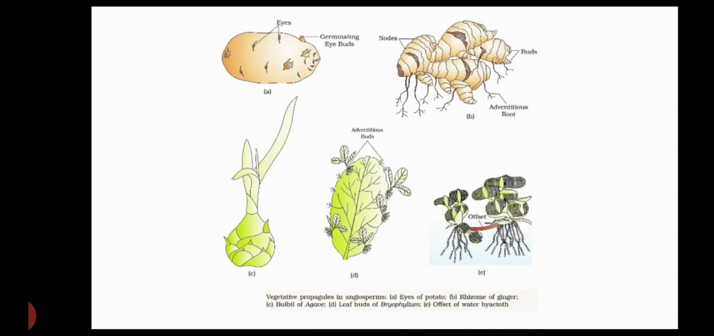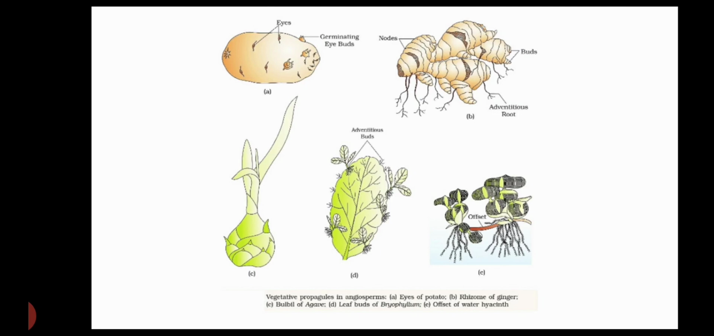So in this diagram we can see in A a potato. The potato is able to produce eyes. These germinating eyes, whenever we separate them and cover them with soil, after some time are able to produce a new potato plant. In B, ginger is there and it is a rhizome. At the nodes, it produces adventitious roots, and after that it is also able to produce a new offspring. In C, agave is there.